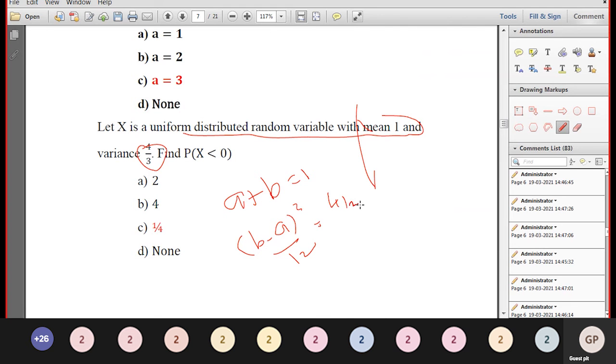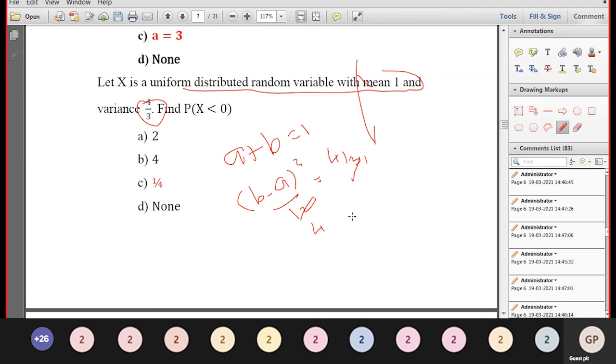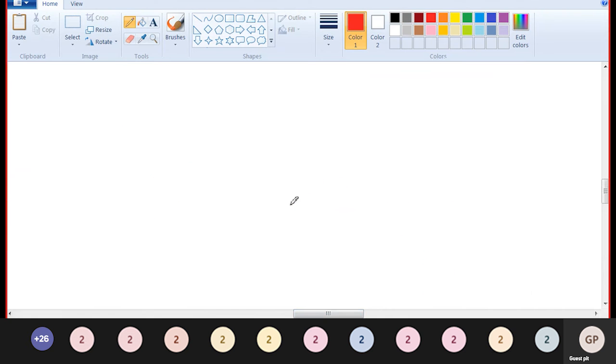Cancelling: 4 threes are 12, 1 three is 3, and 4 fours are 16. So (b minus a) whole squared is equal to 16. A plus b is equal to 1, and b minus a is equal to plus or minus 4.